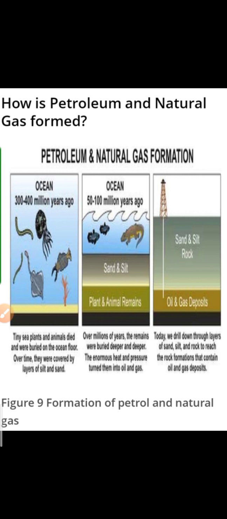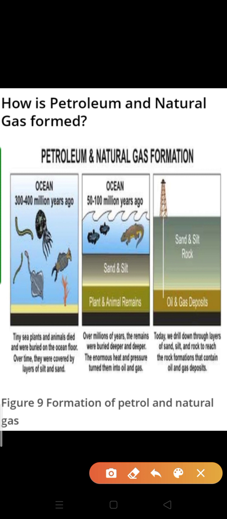Petroleum and natural gas formation: you can see that in the first step, tiny sea plants and animals died. Each and every living organism dies, all living organisms have a fixed lifespan. So sea plants and animals died and were buried on the ocean floor. Clear? Whenever anything dies, due to gravitational force it comes to the bottom.